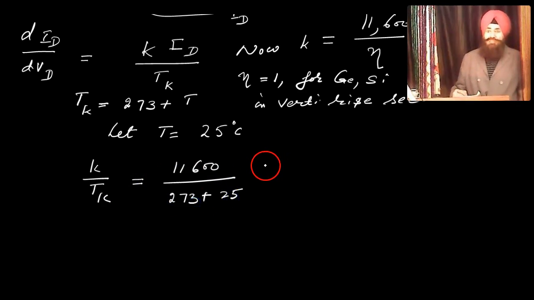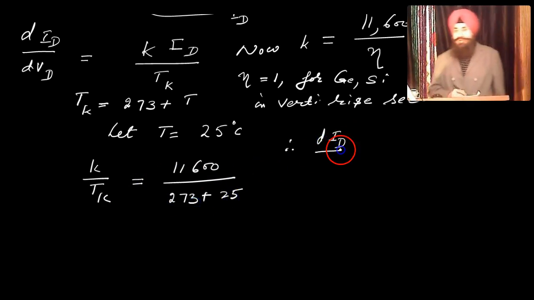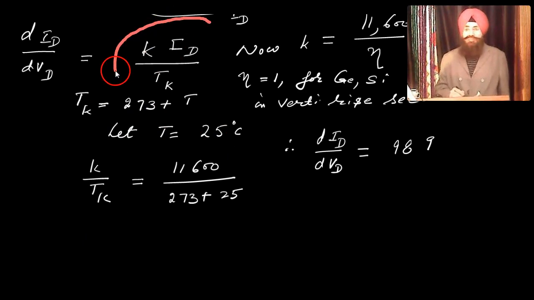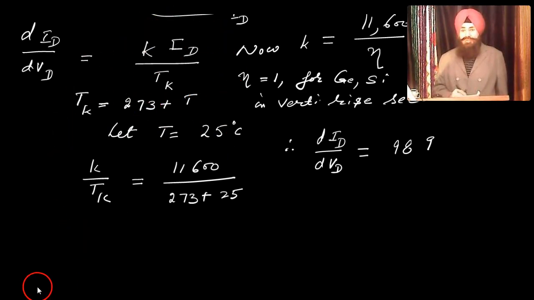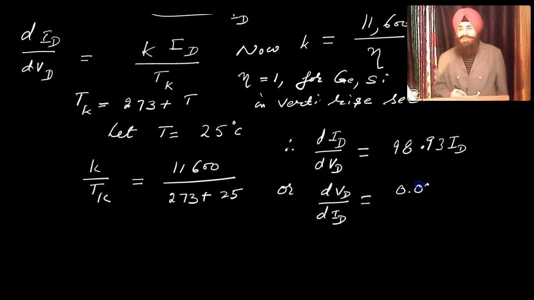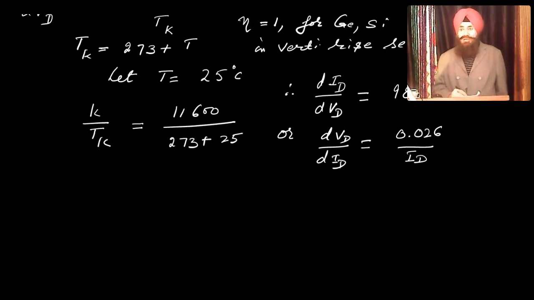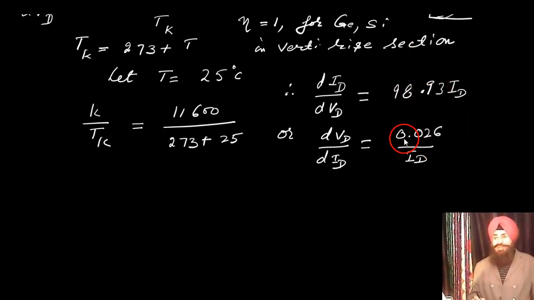So K over Tk becomes, substituting the value here, 38.93 ID. So dVd over dId, now I take the reciprocal, 1 over 38.93, it is 0.026.